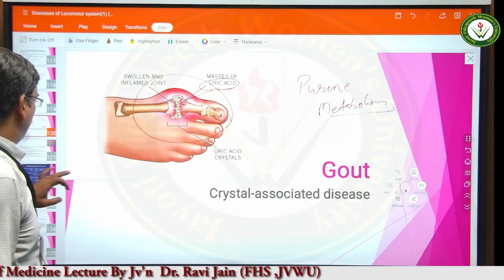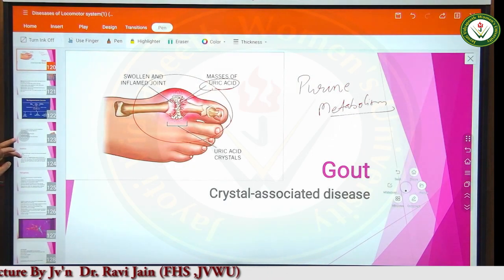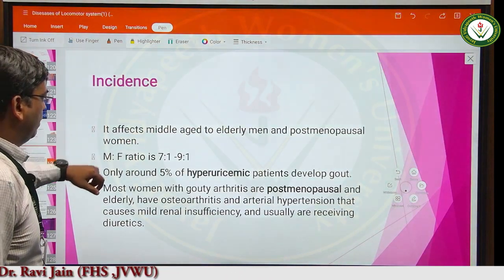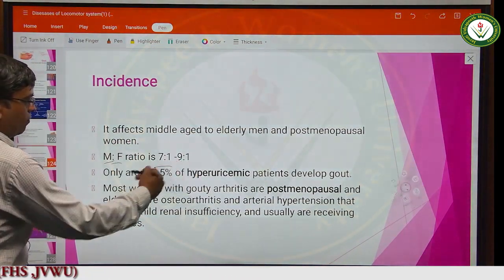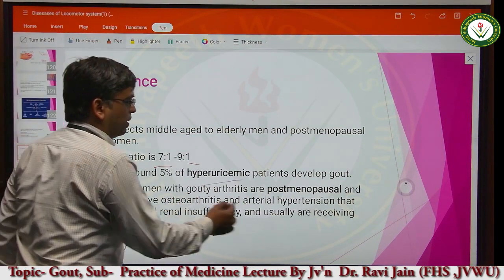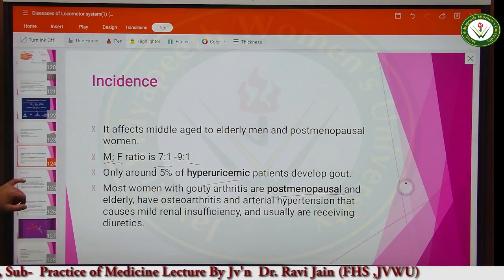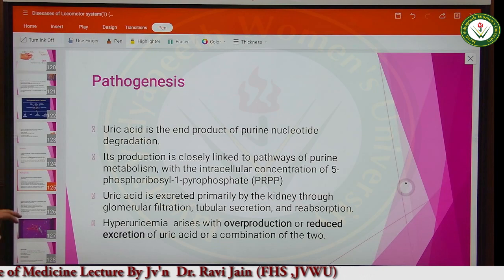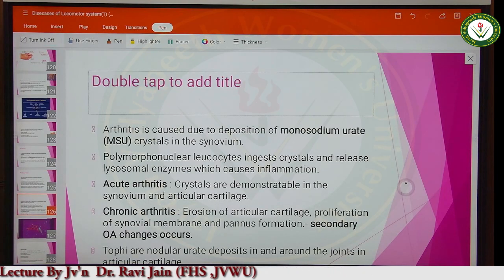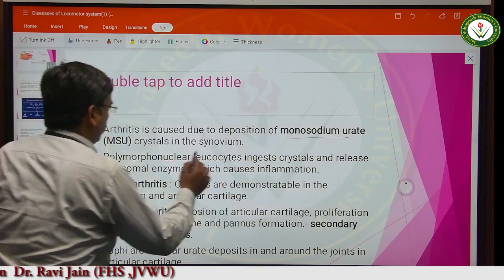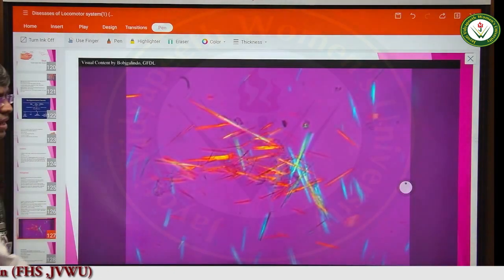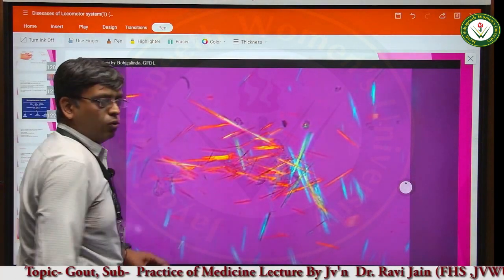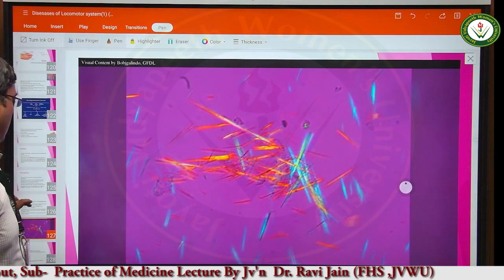This is gout, when there is deposition of the crystals. This is more common in males in comparison to females. This I have already told you. There is hyperuricemia, and in females, postmenopausal females are affected. Now, the monosodium urate crystals I have already told you about. How do these monosodium urate crystals look? This is the picture of the monosodium urate crystals, how they look.